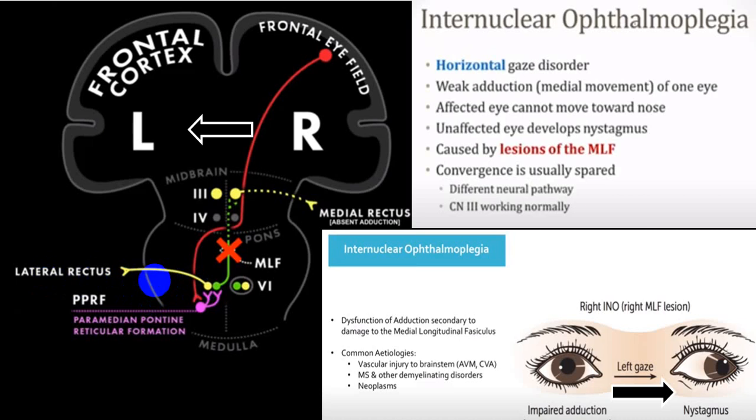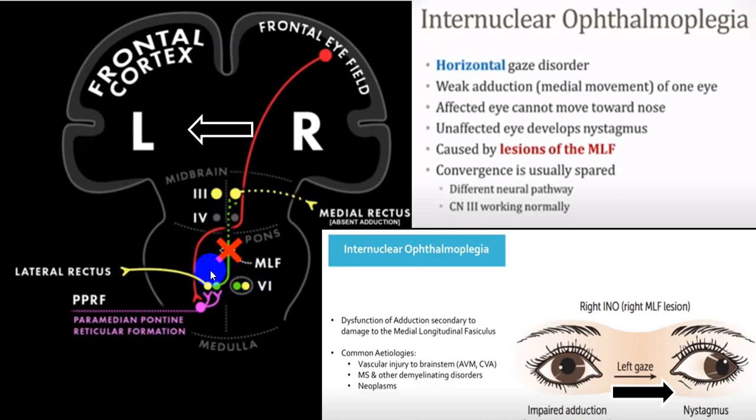Now, along with that, the fibers on the left side here, which are called the medial longitudinal fascicle, will be supplied by the right side sixth cranial nerve nucleus.